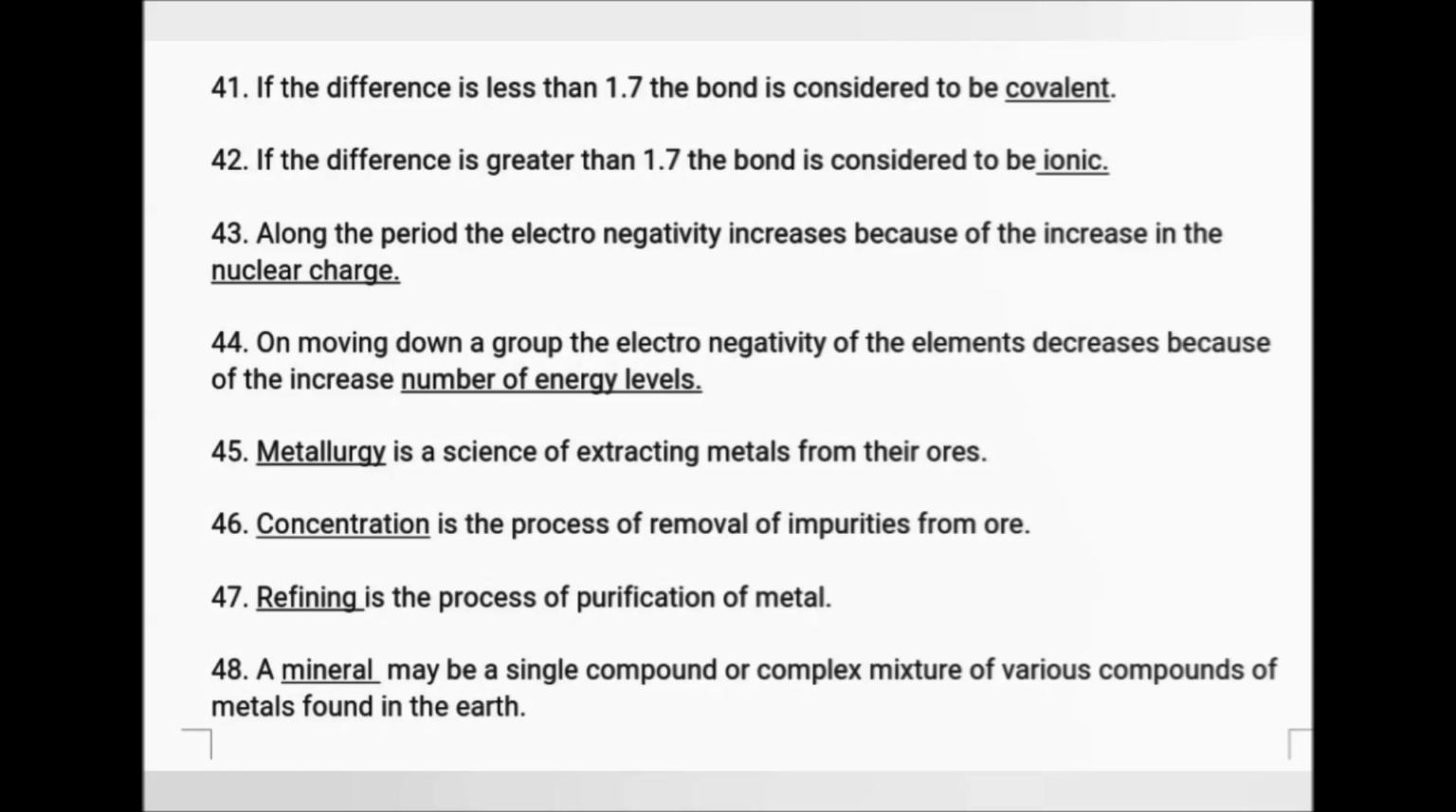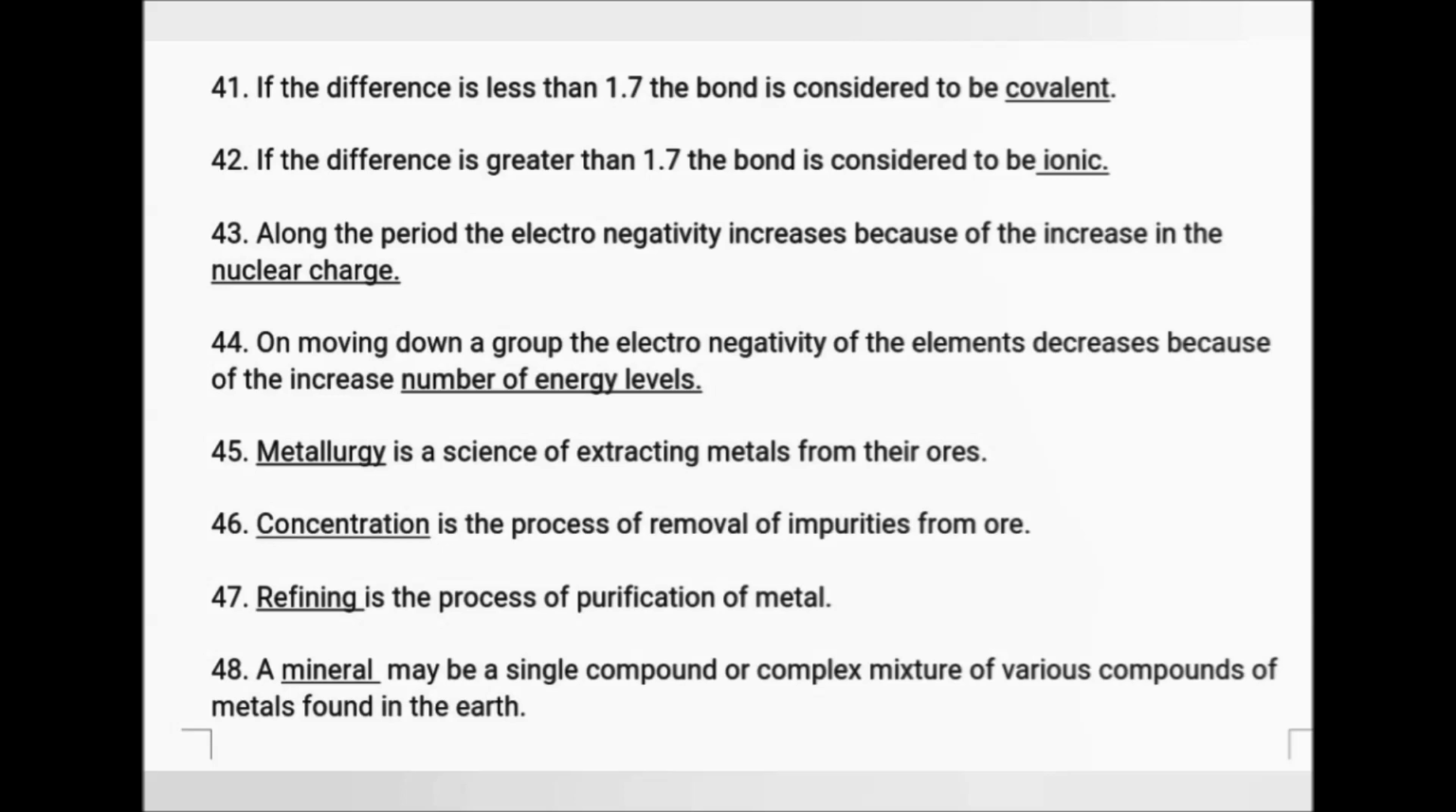If the electronegativity difference between two atoms is less than 1.7, then the bond between the two atoms is considered to be covalent. If the difference is greater than 1.7, then the bond is considered to be ionic. Along the period, the electronegativity increases because of the increase in nuclear charge. On moving down a group, the electronegativity of the elements decreases because of the increase in the number of energy levels.